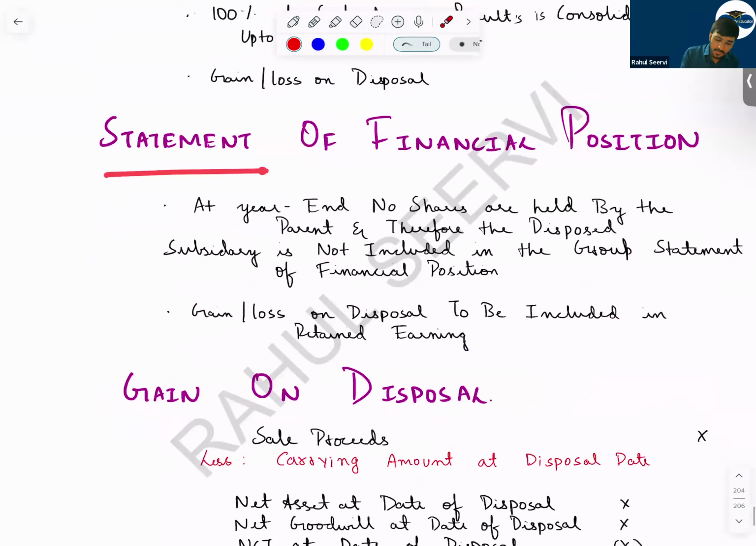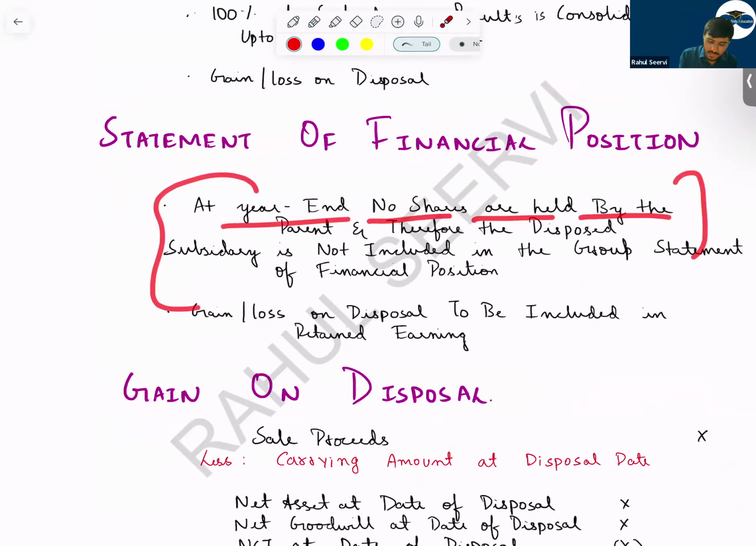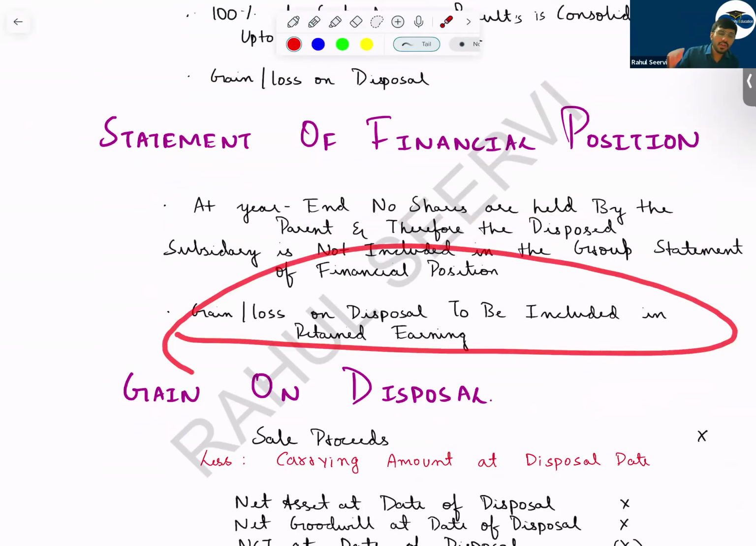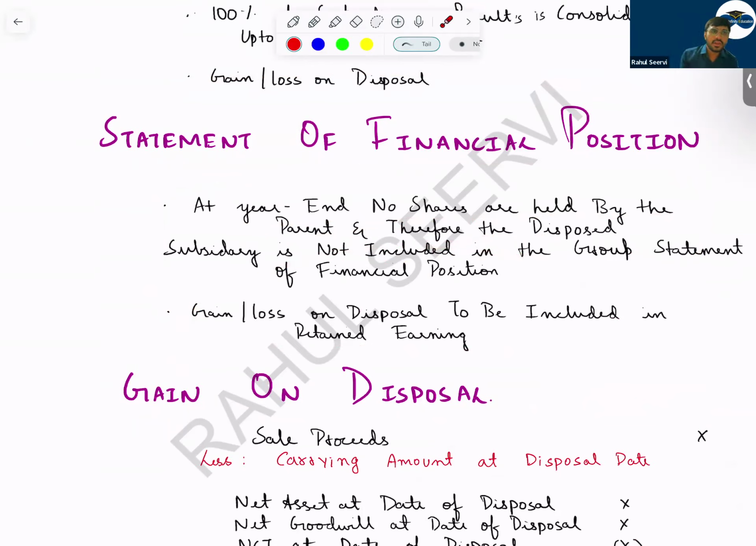Then, the statement of financial position. In the statement of financial position, do you consolidate? No. At the year end, no shares are held by the parent and therefore the disposed subsidiary is not included in the group statement of financial position. Where will the gain or loss be recorded? The gain or loss will be recorded in retained earnings, in group retained earnings, in the step number 5 which we do, or directly in retained earnings.